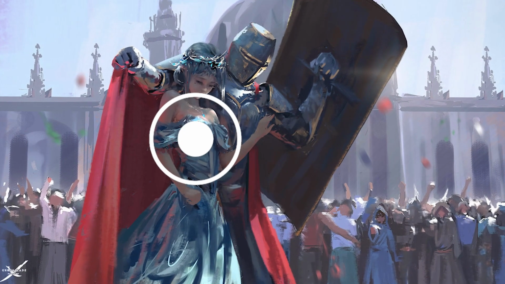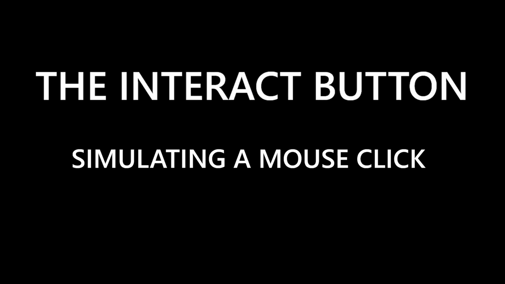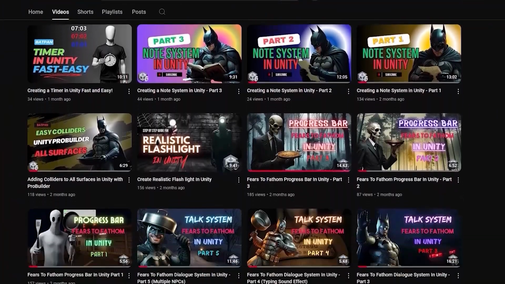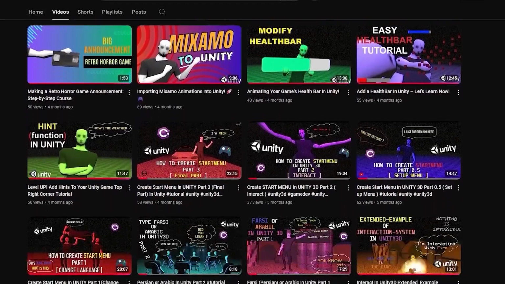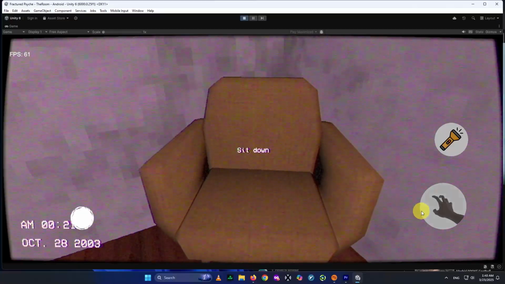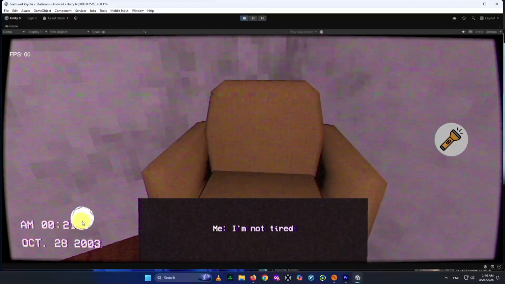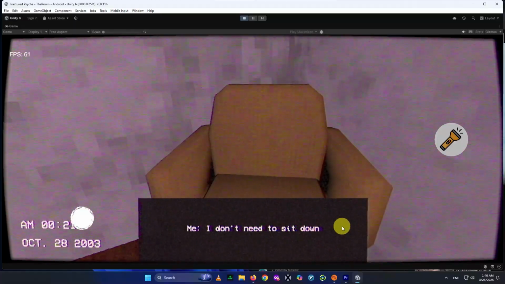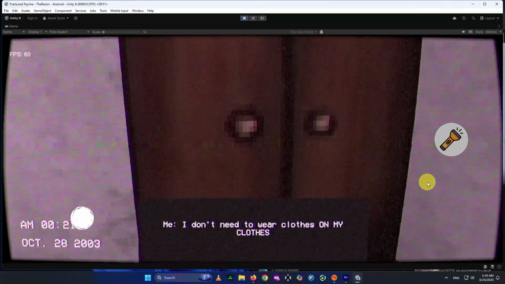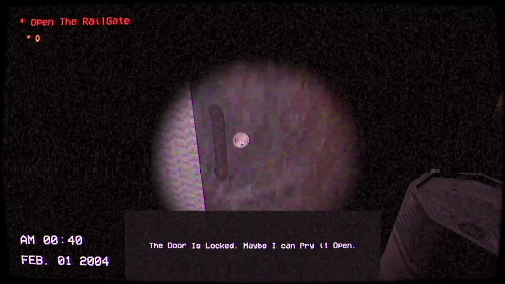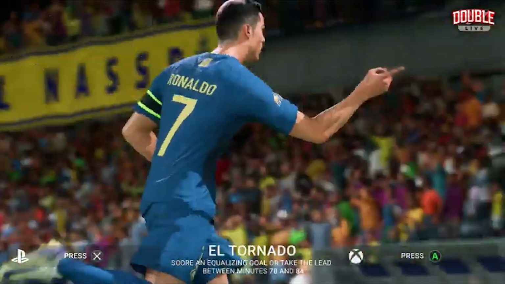So after covering the joystick part, let's go ahead to the next part of the video, the interact button. Simulating a mouse click, of course. I created lots of videos about the interaction system, but I never actually created an interaction system video or had experience creating an interaction system with a UI button. I actually created an Android game before, but I didn't use this method inside them. Interaction was simple on PC, just left click with a mouse, but yeah, phones, no mouse. So I had to come up with a workaround.